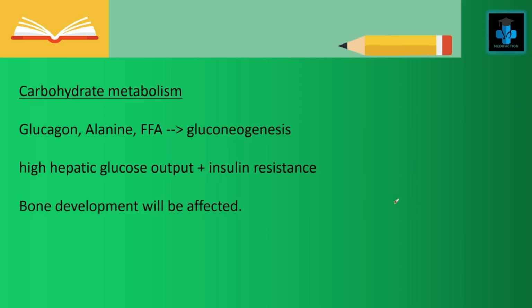Now let's see how it affects carbohydrate metabolism. The glucagon, the alanine and the FFA, that is the free fatty acids, undergo gluconeogenesis. And also at the liver level there will be high hepatic glucose output and also insulin resistance, and bone development will also be affected.